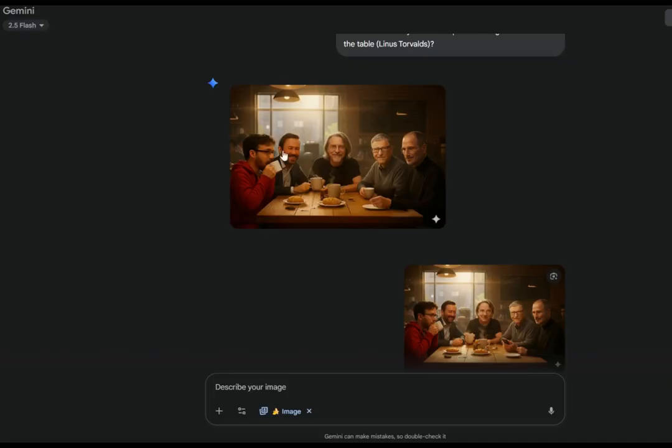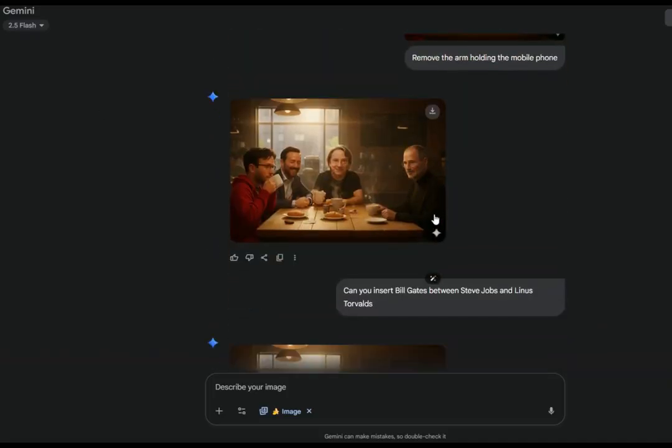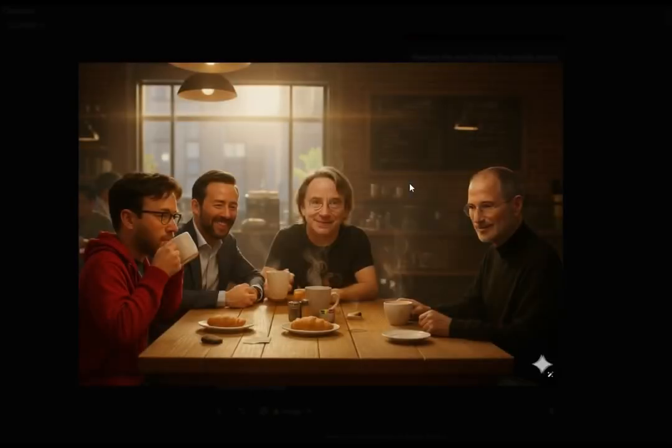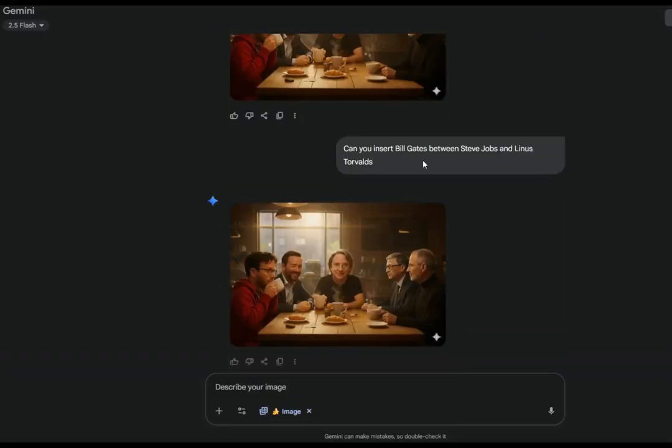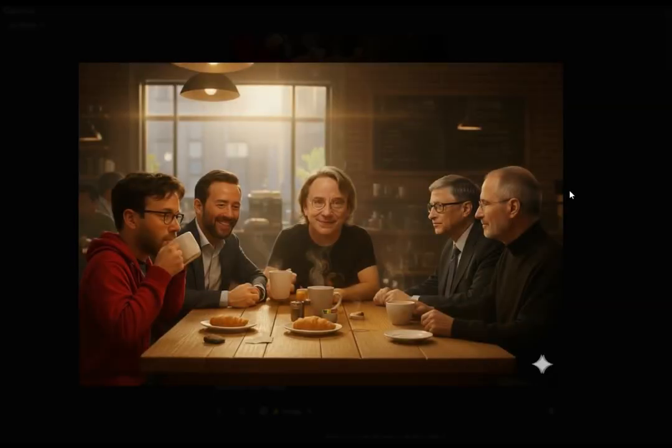I tried using step by step, so hopefully they were doing it right. You know what? They removed the mobile phone and they also removed Bill Gates. So now I was left with an image that really looked like Steve Jobs, no Bill Gates, an image that really looked like Linus Torvalds, a guy that kind of looked like DHH, but not really like DHH. And then I said, can you insert Bill Gates between Steve Jobs and Linus Torvalds? And it created me that.